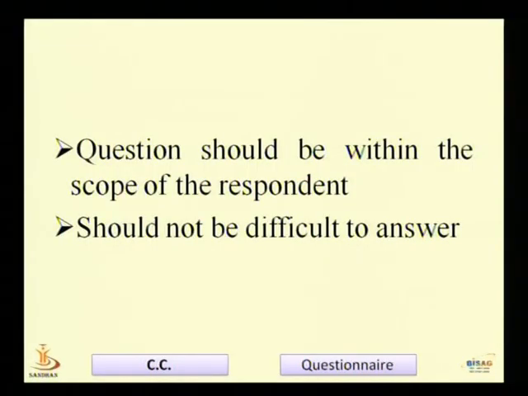So these questions should be excluded. The questioner should keep in mind that this questionnaire is meant for this particular group of people. It should be within their scope, and only then will the respondent find it interesting to answer.